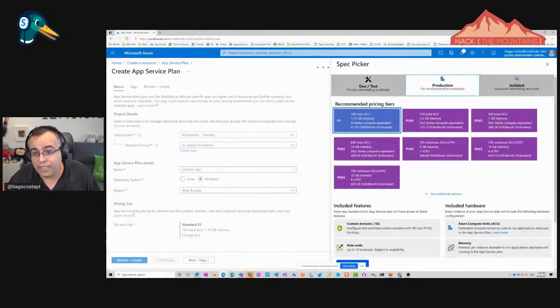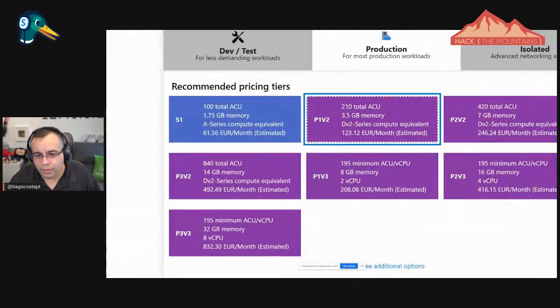And that's kind of the same also in the production ones. I'll go for a P1 V2, which is a Premium V2. And if you zoom in, you can see this is like two CPUs.